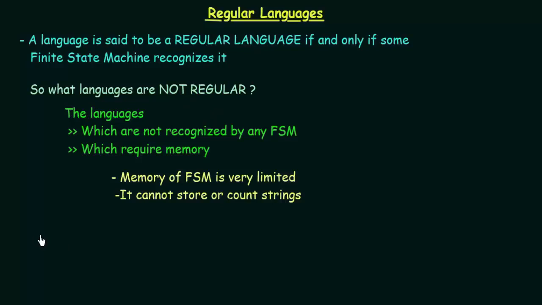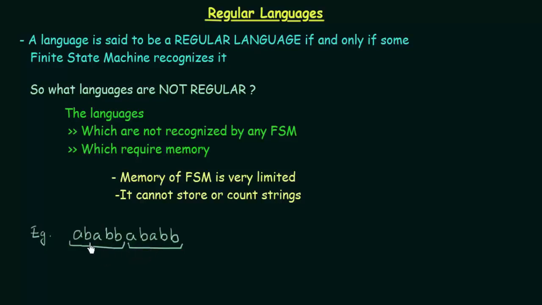So let us take a few examples to make it more clear. For example, suppose I have a language of this form: A, B, A, B, B, followed by A, B, A, B, B. So what is the rule that this language follows? The rule is that the first 5 letters A, B, A, B, B are repeated again, A, B, A, B, B. So these 5 letters should be repeated. Exactly the same thing should be repeated again. That is the kind of rule this language follows.